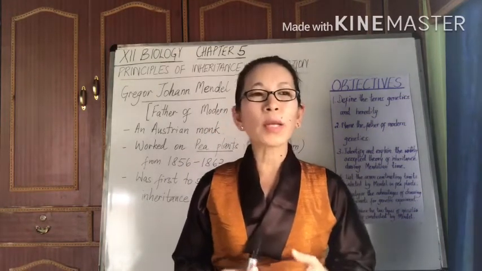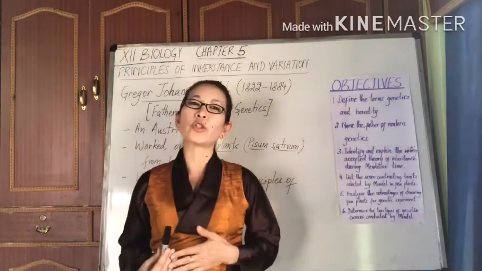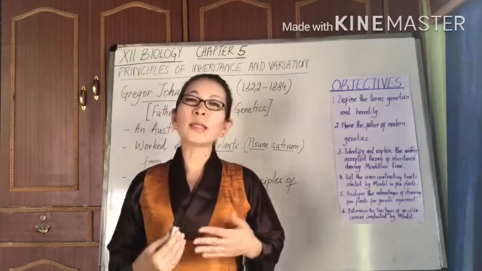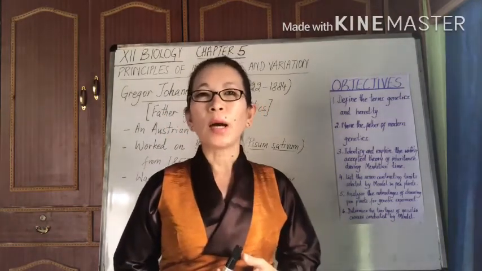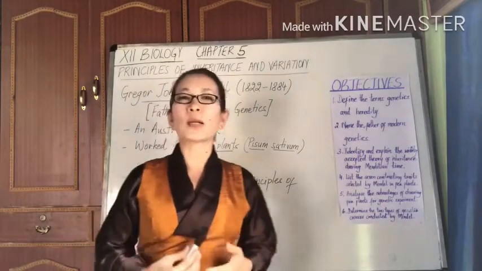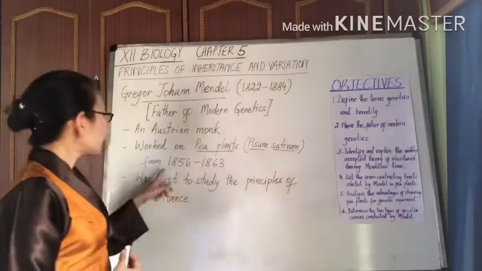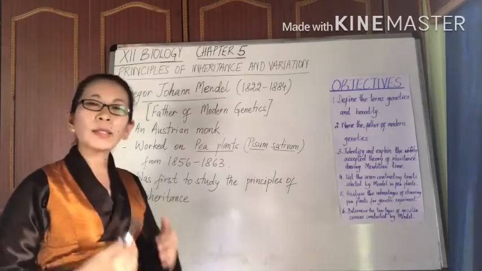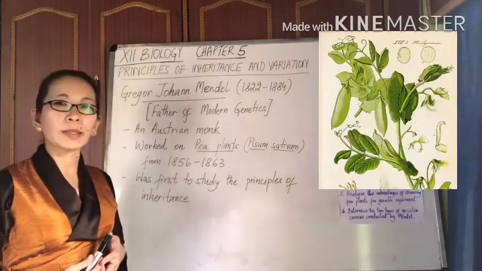Now, Mendel was very curious about how traits are inherited from one generation to the next generation. And he then set out to understand the basic principles of inheritance by conducting various experiments in the monastic garden. From 1856 to 1863, Mendel ultimately decided to work on the garden pea plants.